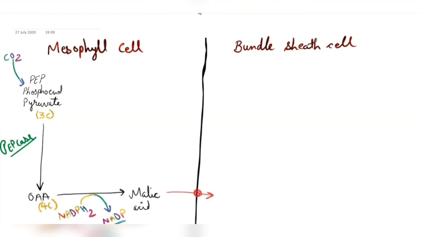Remember this point, malic acid is also a 4-carbon compound because here no removal of carbon is being done. So malic acid is also a 4-carbon compound. Next step is there where the malic acid has entered the bundle sheath cells. So here we have what? Here we have this malic acid.